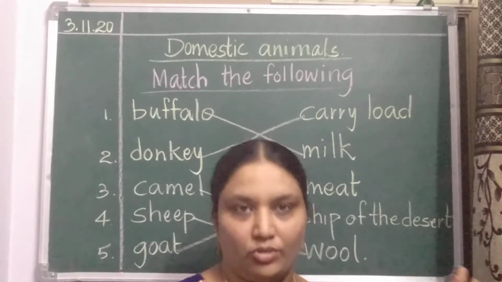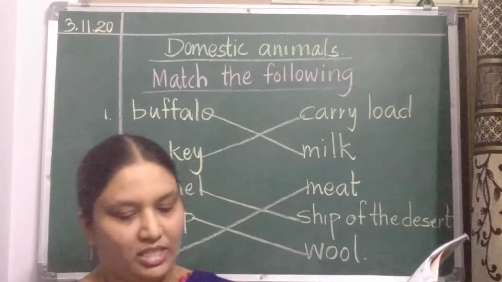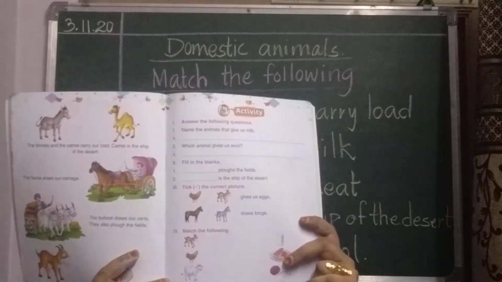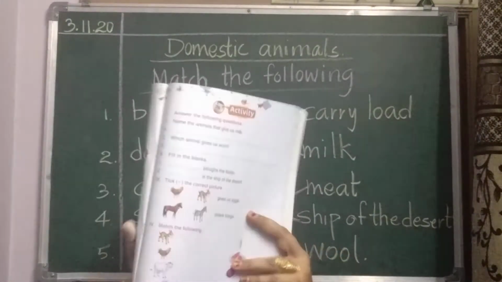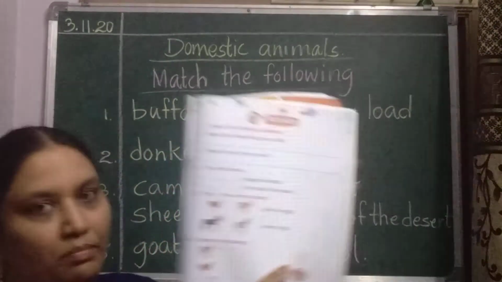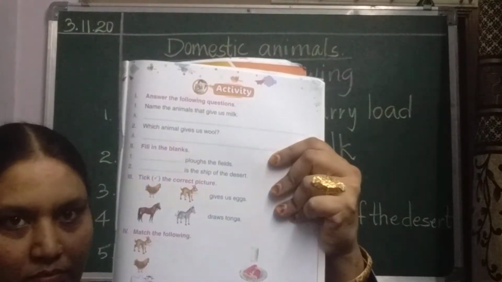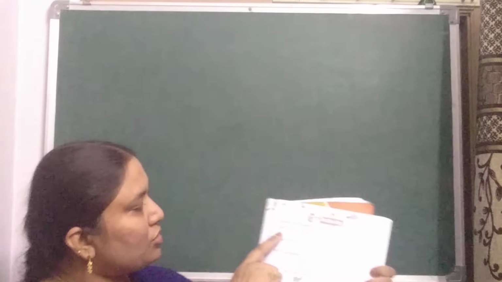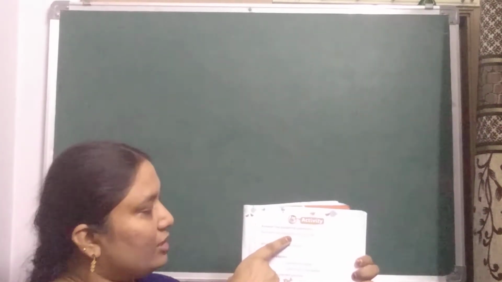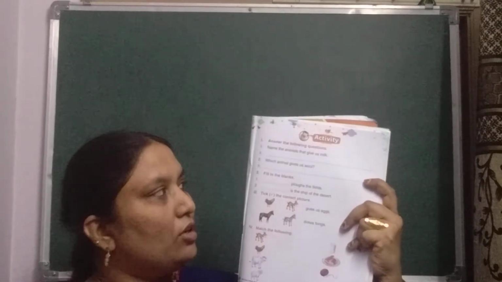And after doing it in the notebook, in your course book, page number 45. Course book, page number 45. Question and answers. In the given blank, you should write the answer. Now I am going to write on the board. The first question is, name the animals that give us milk. After the first question, one big blue line is there. On the big blue line, you should write the answer.